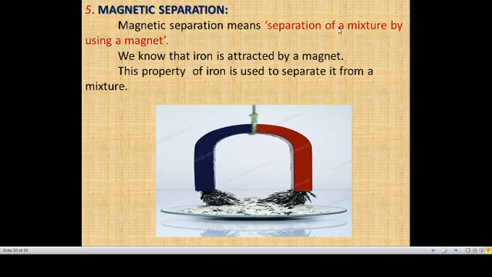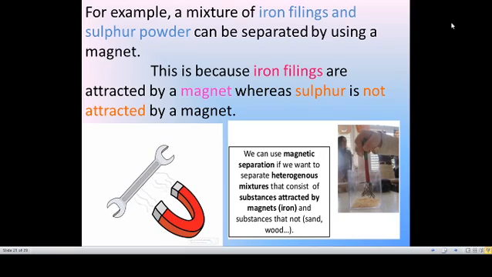And the next one is magnetic separation. Magnetic separation means separation of a mixture by using a magnet. Iron is attracted towards the magnet. We already know that iron will be attracted towards the magnet. So this property is used to separate iron from a mixture. For example, a mixture of iron filings and sulfur powder can be separated by using a magnet.